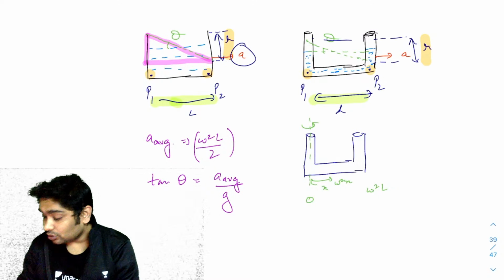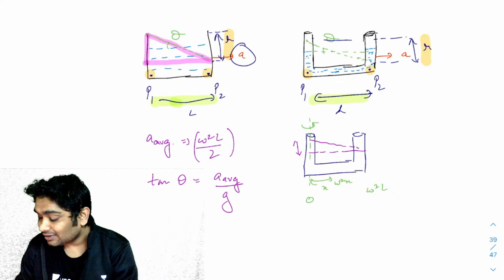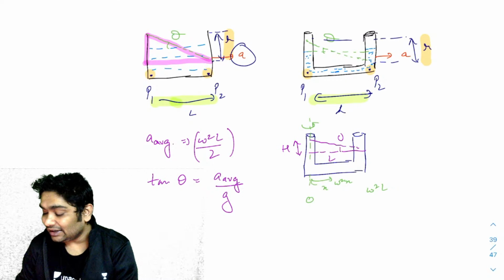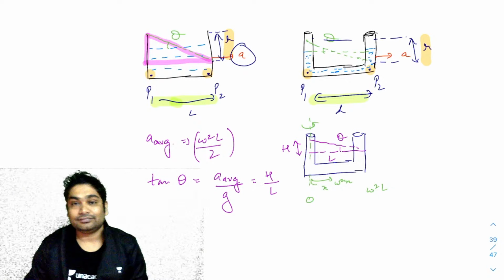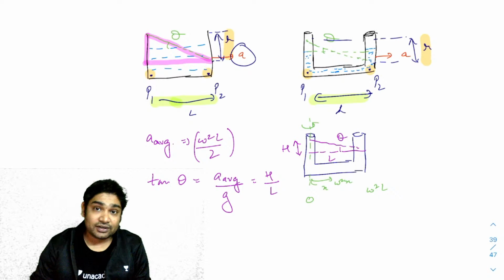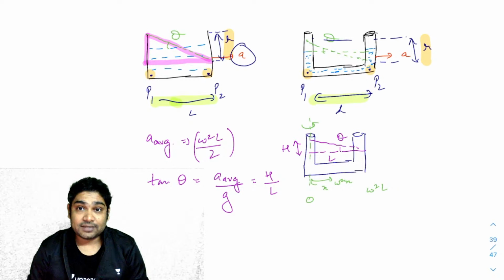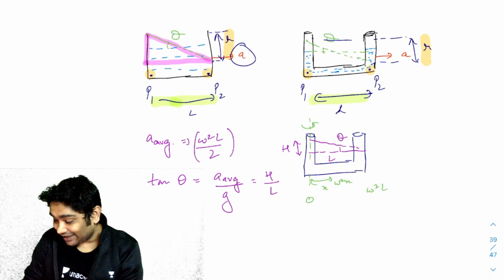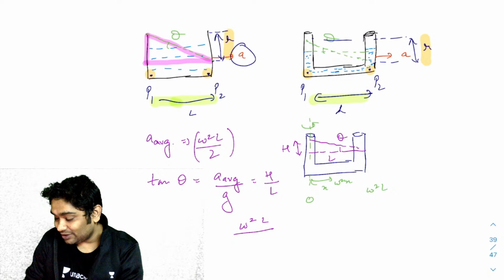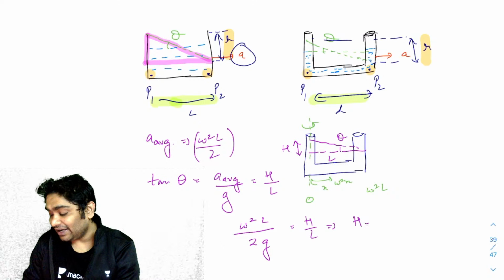Okay. Now if the height difference was h and this base was L, then tan theta is also equal to h over L. So this is the shortcut wherein you can find the answer almost in one go. Just find the average acceleration. The average acceleration would be omega square L by 2 for the entire fluid in the x direction. Average of the accelerations would be this. Now, if you equate this, let's see what you're getting. So you'll be getting omega square L by 2 g equals h over L, which gives you in one go h as omega square L square over 2g.